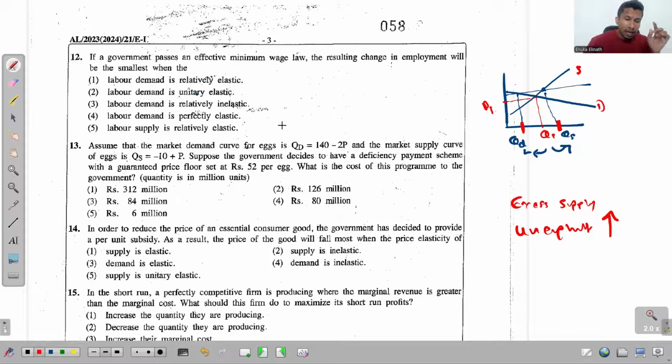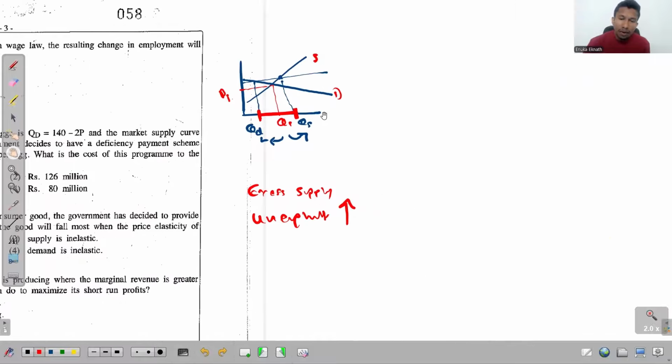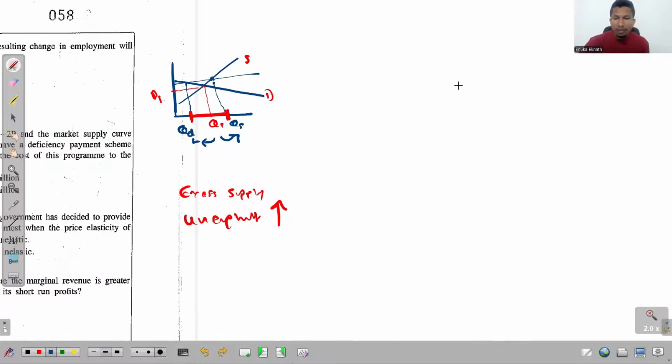So when labor supply is elastic and when labor demand is elastic, see what happens? Unemployment is this much, right? But look at the level of unemployment if labor demand and supply are both inelastic.